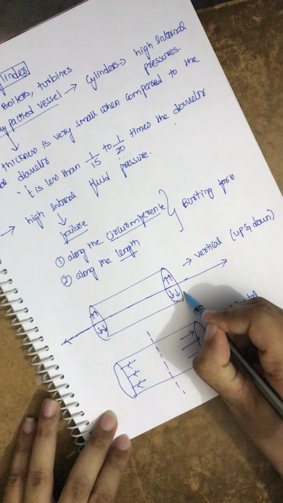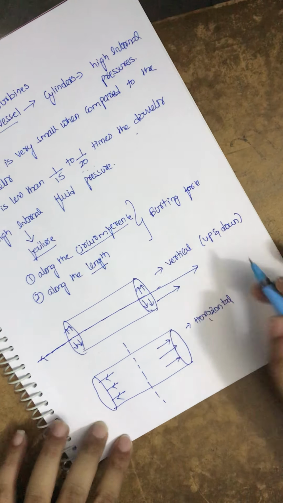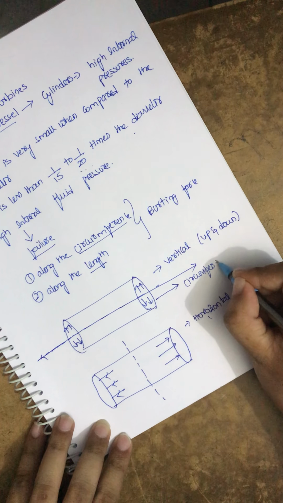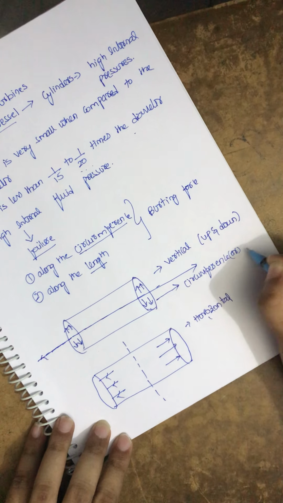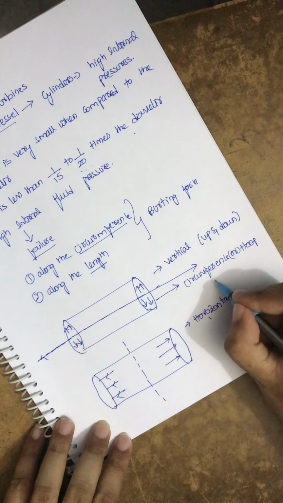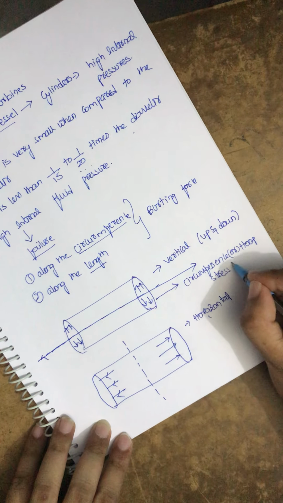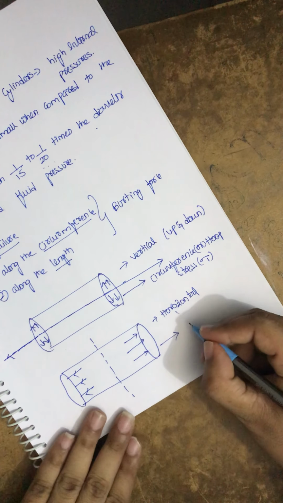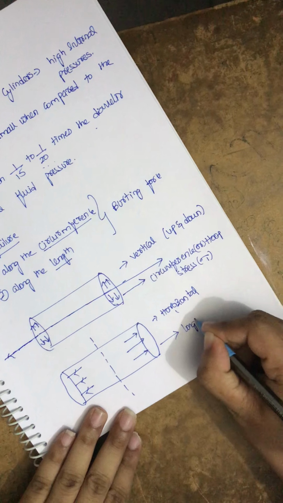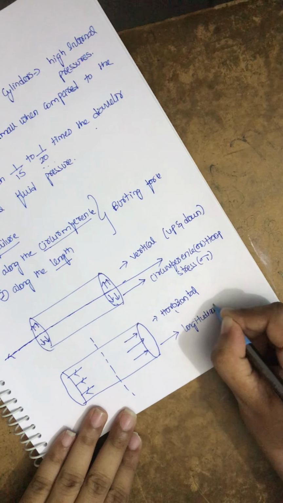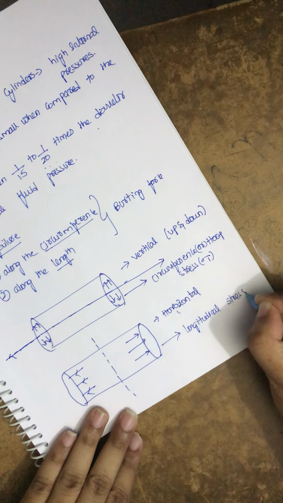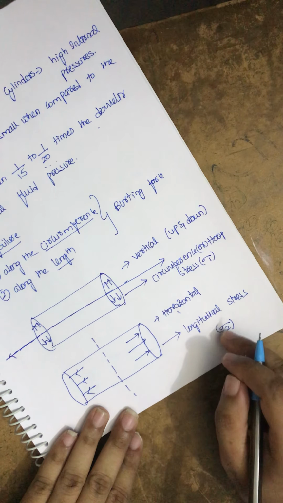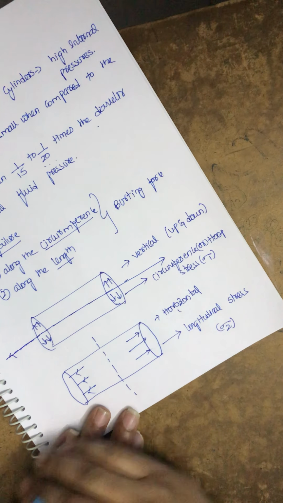The circumference failure gives rise to a stress called circumferential or hoop stress, some sigma 1 or sigma c or sigma h. The along-length failure gives rise to longitudinal stress, some sigma 2. This is circumferential or hoop stress. This is longitudinal stress, sigma 2, right?